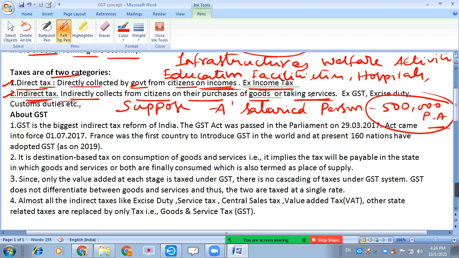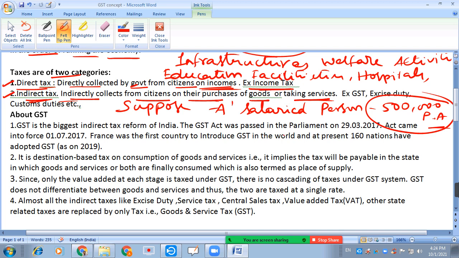It means the government indirectly collects from the citizens of the country based on their purchases of goods, or whatever services they are taking. In that way, the government collects indirect taxes from the citizens of a country.